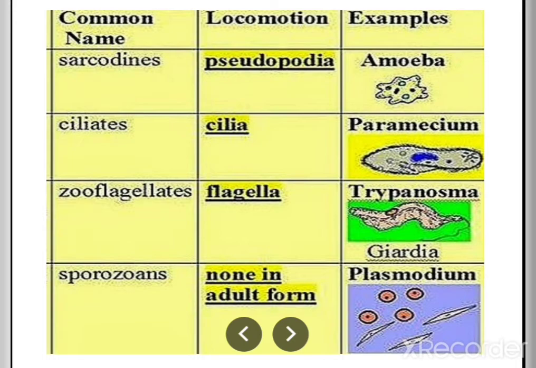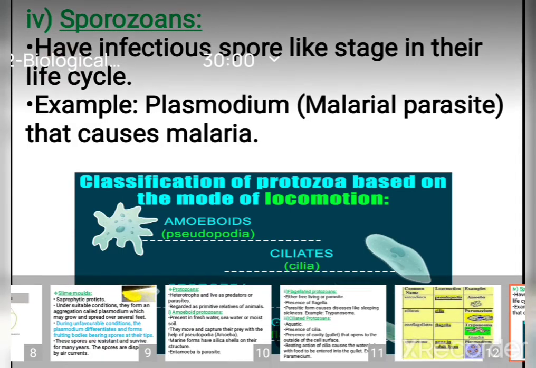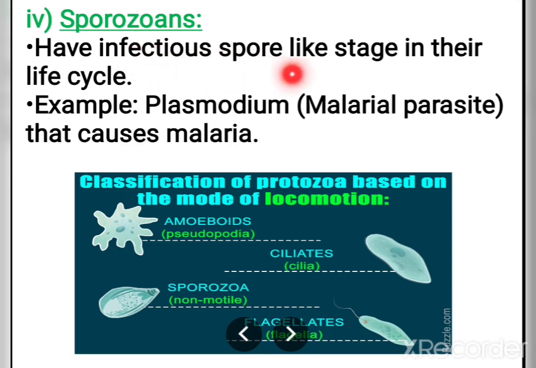Now let us study the sporozoan. They produce an infectious spore-like stage during their life cycle. The malarial parasite causes malaria for us, and it has an intermediate host also: the female Anopheles mosquito and the human being. They cause the disease, and the Anopheles mosquito acts as the vector.